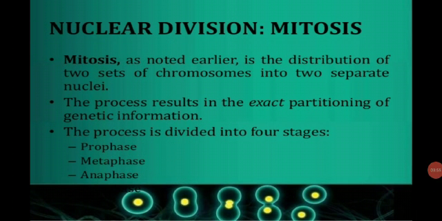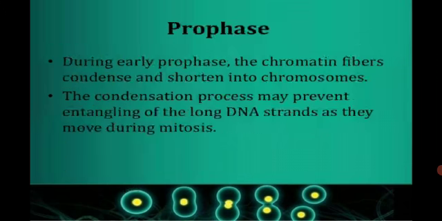Now we will see the different stages of mitosis. Mitosis, as noted earlier, is the distribution of the two sets of chromosomes into two separate nuclei. The process results in the exact partitioning of the genetic information. The process is divided into four stages. These are named prophase, metaphase, anaphase, and telophase.